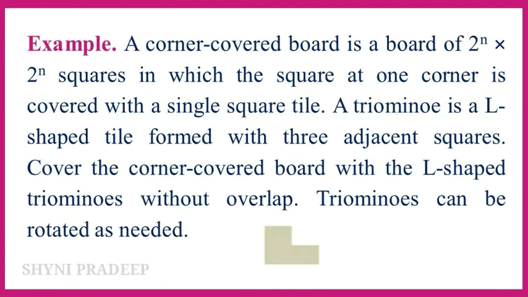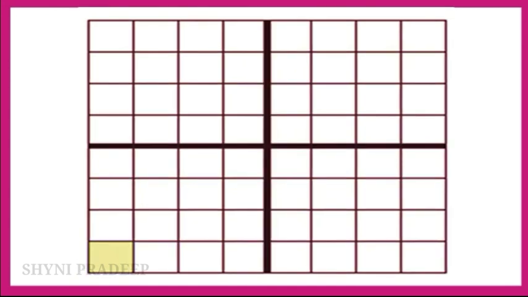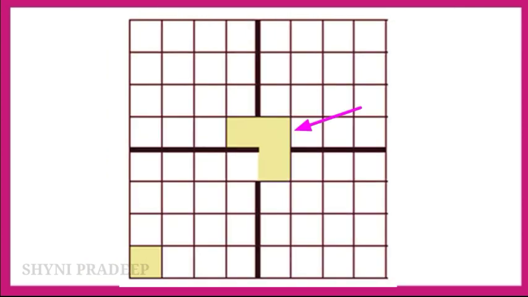Okay. See here, the square at one corner is covered with a single square tile. In this board, we have to fill the L-shaped tiles. But before that, we have to divide this entire board into 4 subboards. Okay. So this horizontal and vertical line splits this board into 4 subboards. Okay. So after dividing into 4 subboards, we have to draw the L-shaped tramino. This is the tramino method.